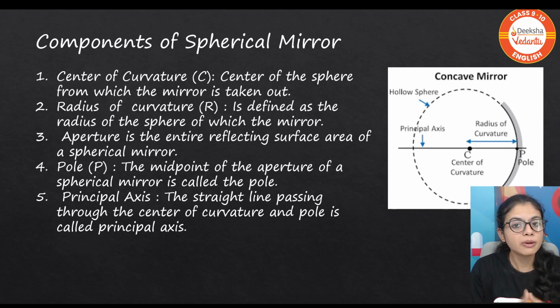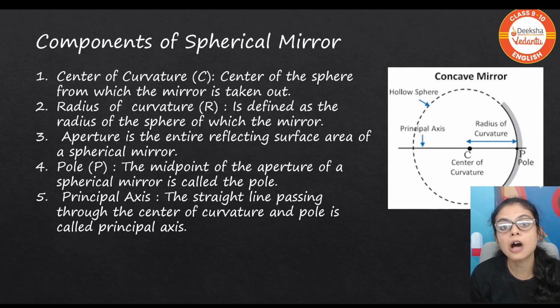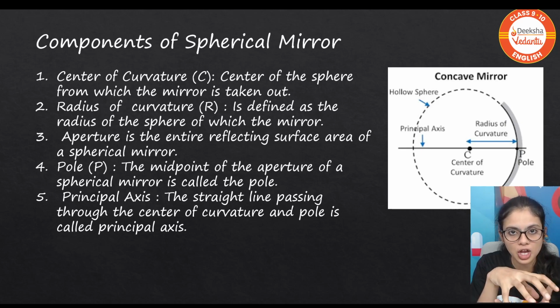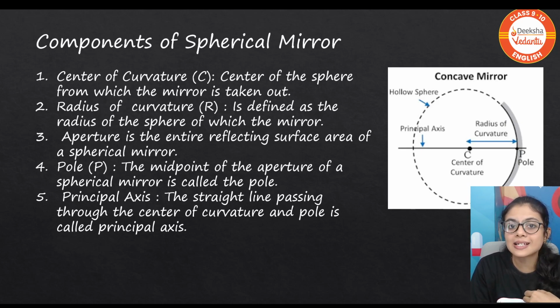Let's start. Before starting that, we should know how mirrors are formed. Mirrors are formed out of a hollow spherical shell, right? One hollow spherical shell will be taken, either the outside or inside will be polished, right? And the other side will be reflecting. A slice is taken out from that sphere. That slice is nothing but the mirror.